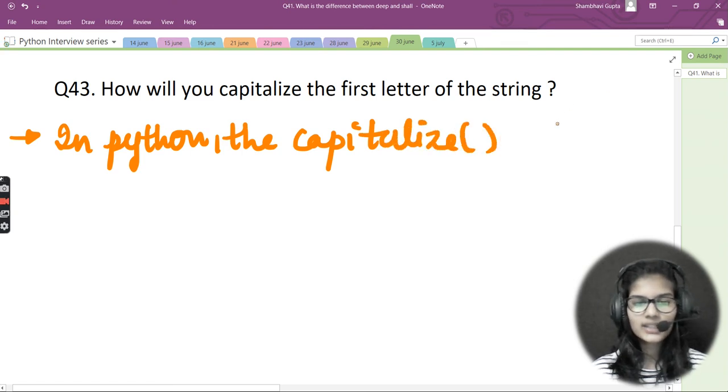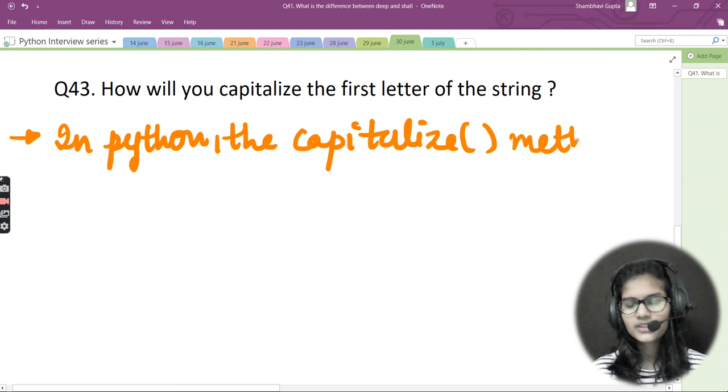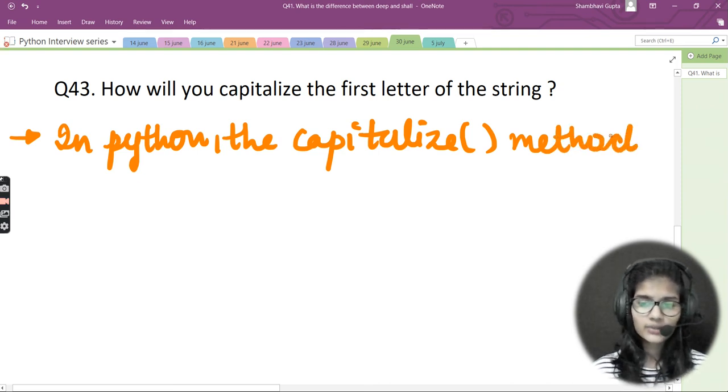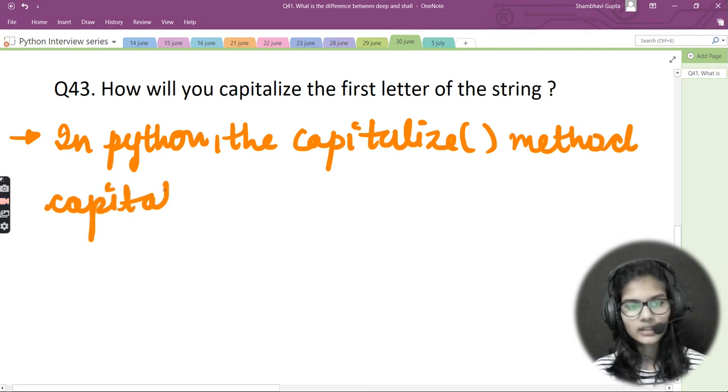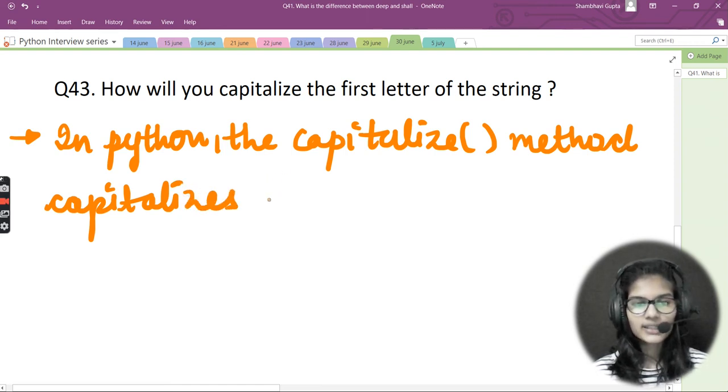In Python, the capitalize method, you can just call that method, as well as you can call it as a function as well, okay? So in Python, what does the capitalize method actually do? It capitalizes, okay, just one second. Basically, in Python, the capitalize method capitalizes the first letter of a string.